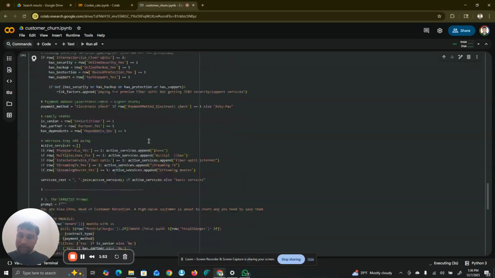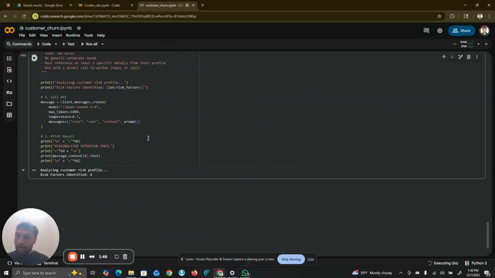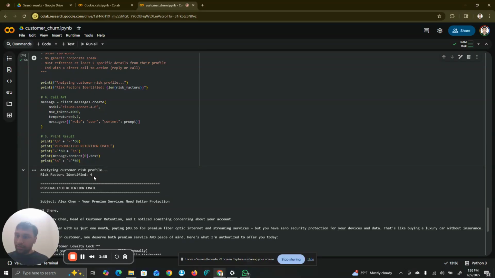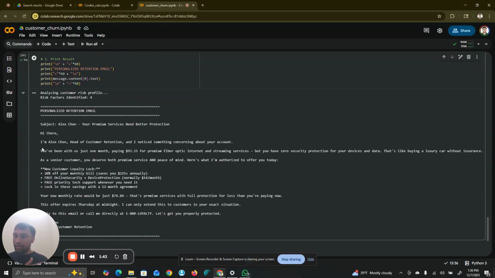So this is basically going to run now, and we have identified four risk factors for this particular client. And so here we have it. Hi, I'm Alex, and this person has been with us just 1 month, and they're paying an exorbitant amount, like 93.55, but they don't have any protection for the devices or data. So these are the offers that are basically being personalized by Alex to be sent to that particular customer to